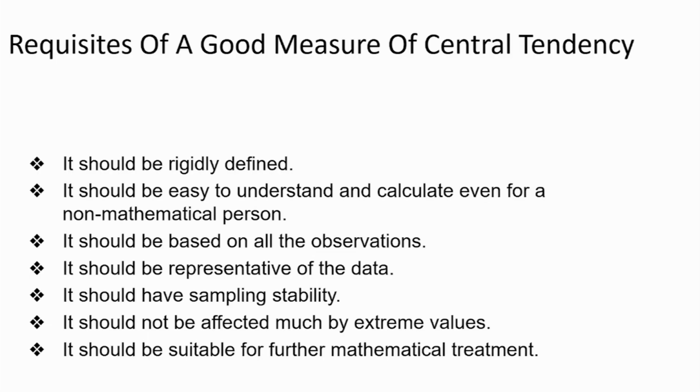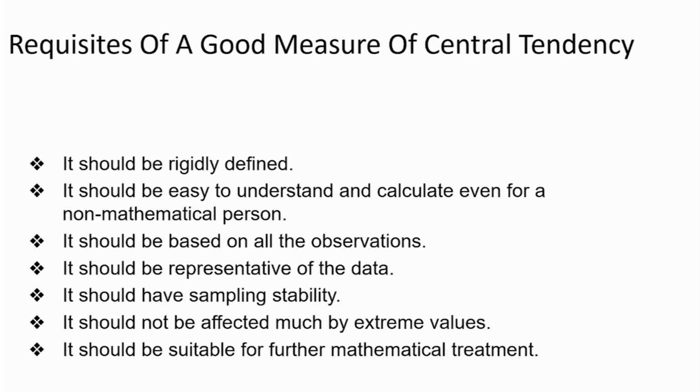Okay. It's sampling stability. Now, sampling stability is very important. It should not happen that the moment I add one more person, one more data point, or one more entry, the value changes too much. Obviously, there has to be some change in the value, but it has to be stable. Again, last point, it should not be affected by extreme values, and we will come to that. What does it mean? And obviously, it should be useful for further mathematical treatment.